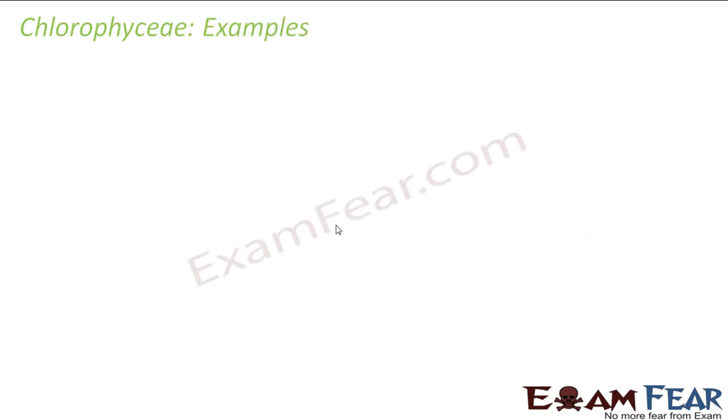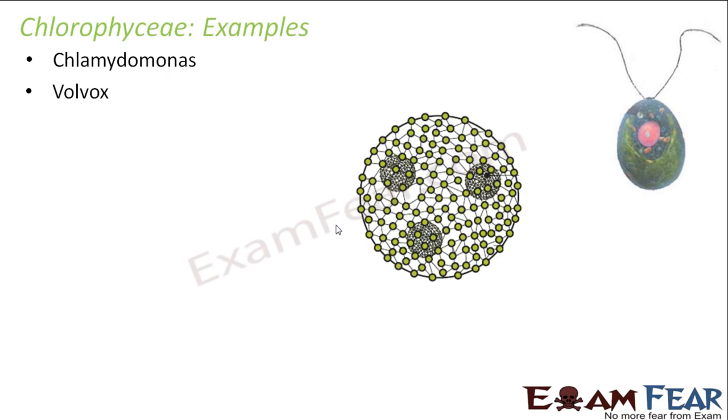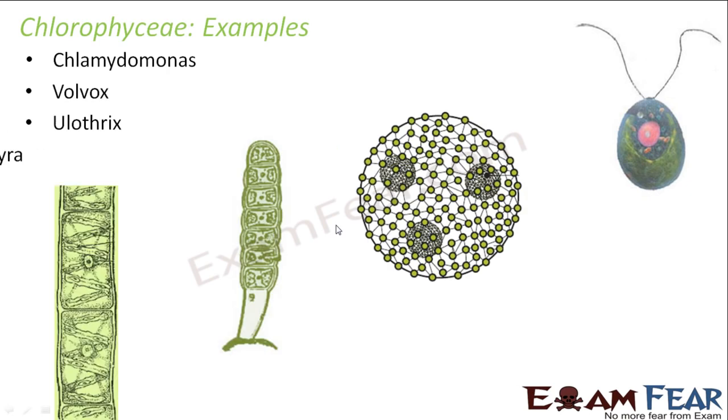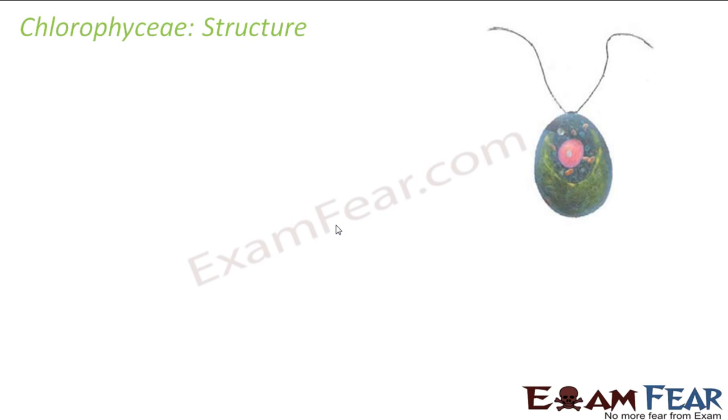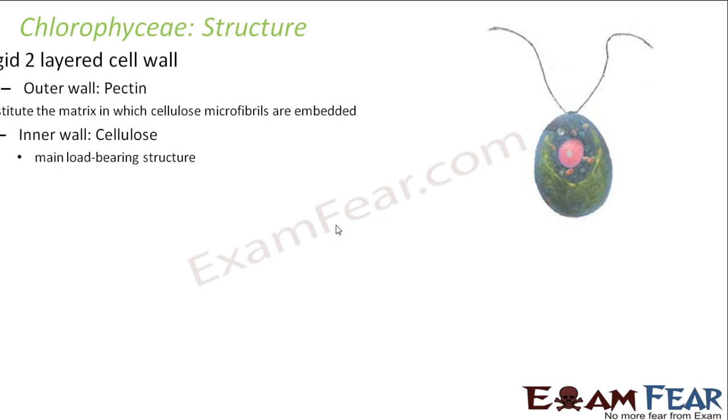Now let us look at some examples of chlorophyceae: Chlamydomonas, Volvox, Ulothrix, Spirogyra. All these are examples of chlorophyceae because they have the pigment chlorophyll and they are all green in color. So basically the presence of the photosynthetic pigments is the basis of classification of algae. Now let us talk about the structure of chlorophyceae. Is there anything special about the structure of chlorophyceae, or is it just like any other algae?